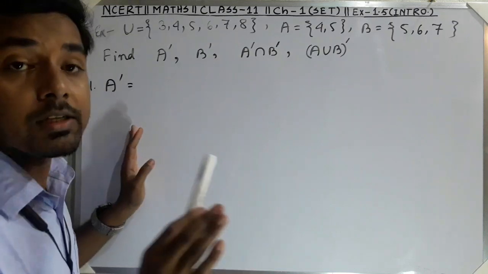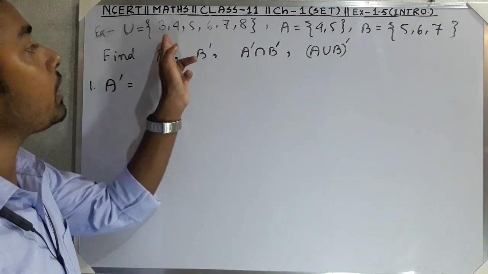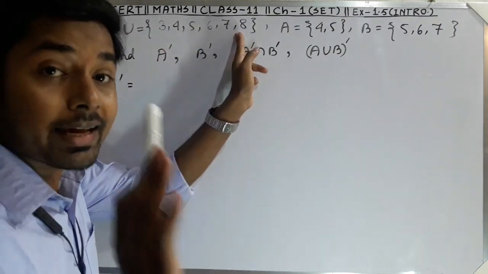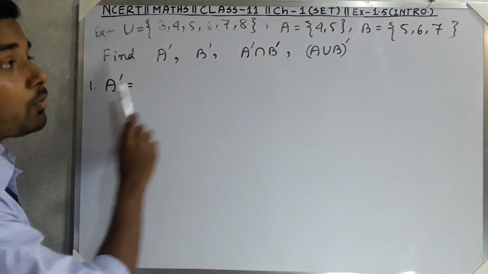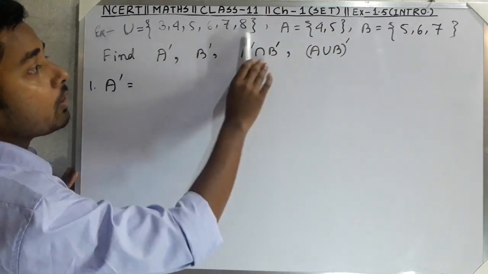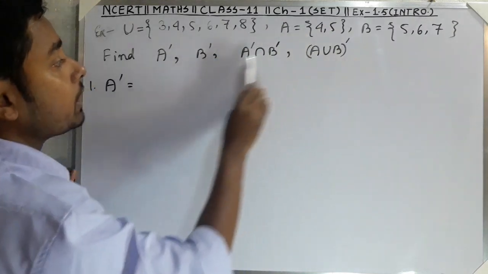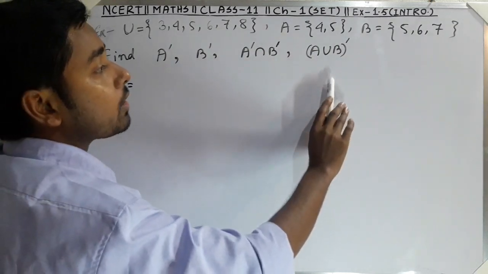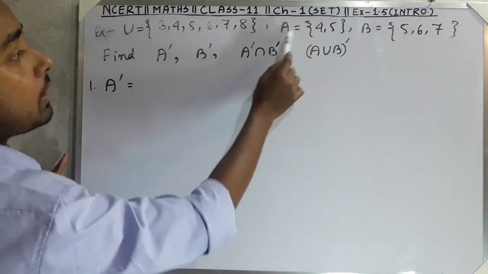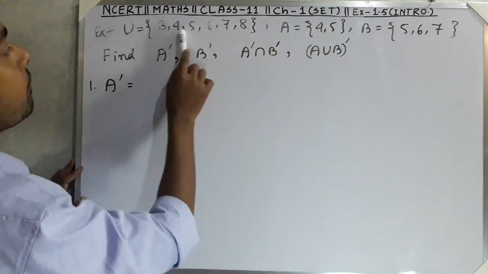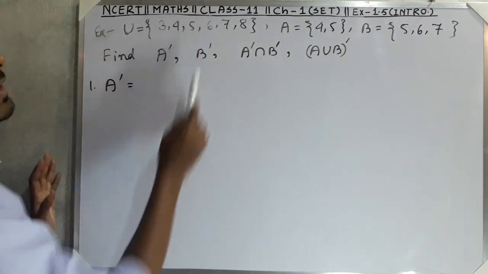A complement is a set which contains all the elements of the universal set except the elements of A. Whenever we find B complement, we take all the elements of the universal set except B. Why? Because A is a subset of U, 4 and 5 here, and B is a subset of U, 5, 6, 7.